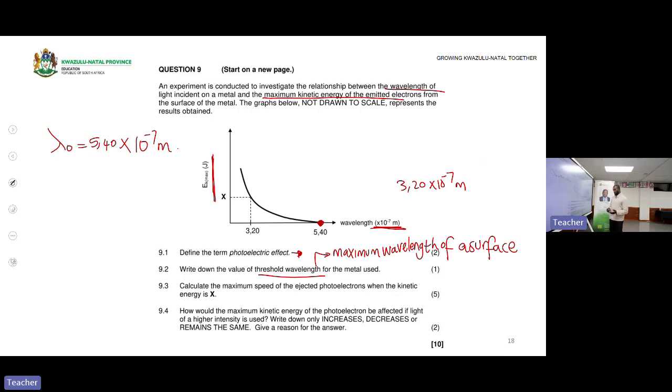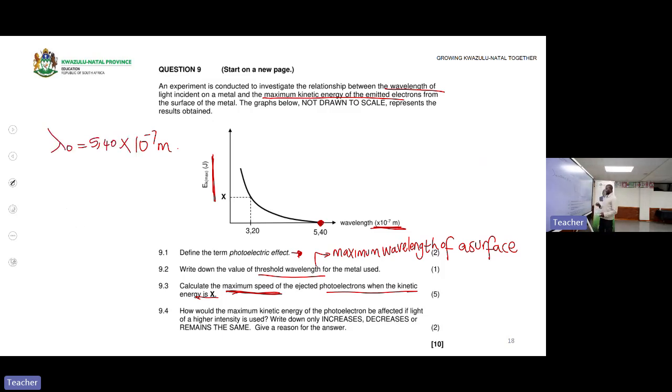Okay, next question. Calculate the maximum speed of the ejected photoelectrons when kinetic energy is X. Now let's do this one together. You're getting easy 5 marks, but there's no need for you to panic in this section. As long as you understand the statement, it should be easy marks.